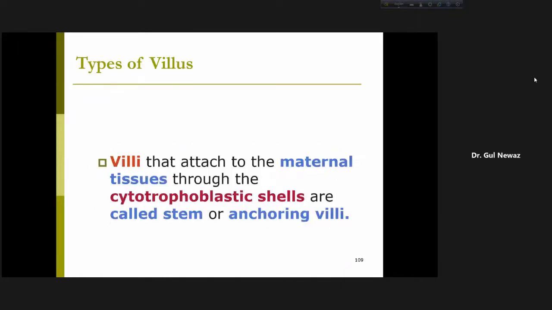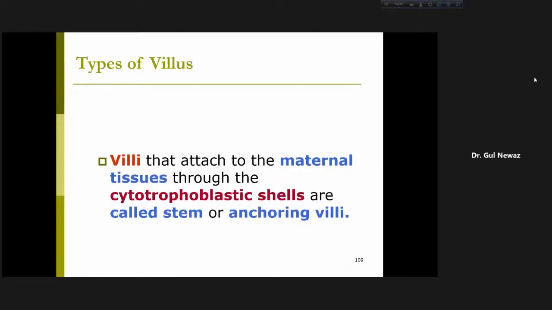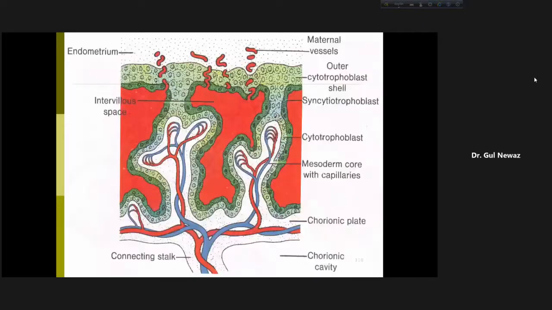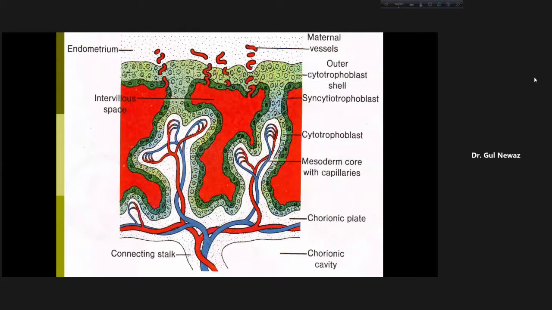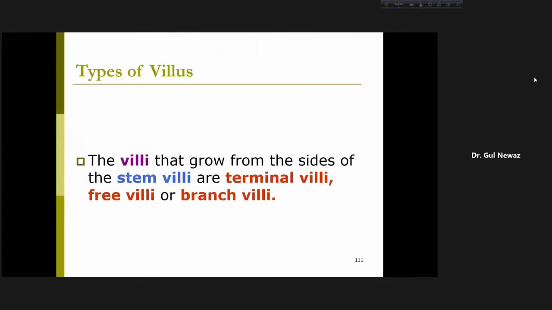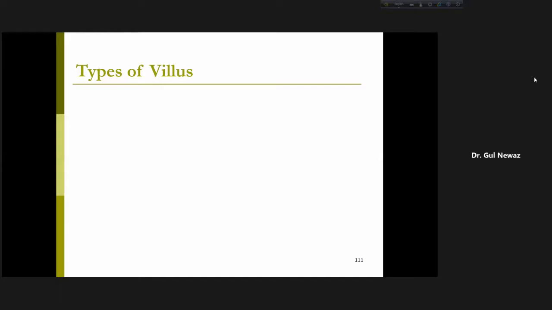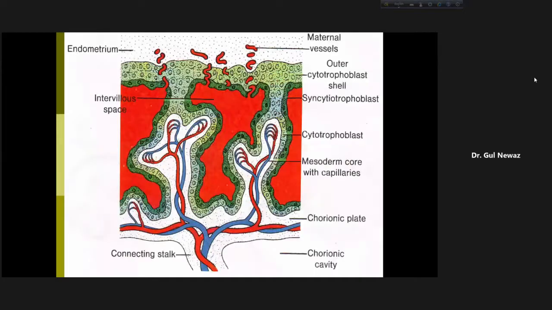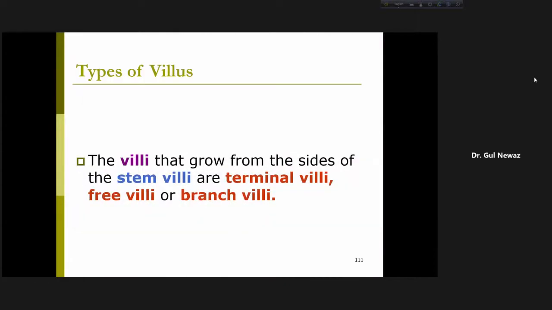So through the stem villi there is anchoring, and through the branch, free or terminal villi there is exchange. Villi that attach to the maternal tissues through the cytotrophoblastic shell are called stem or anchoring villi, and the villi that grow from the sides of the stem villi are terminal villi, free villi or branch villi.